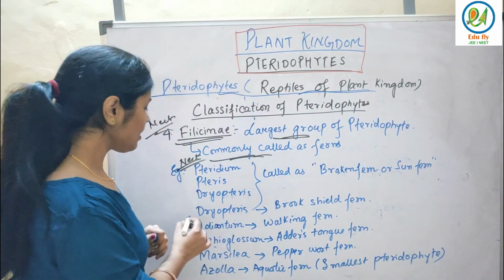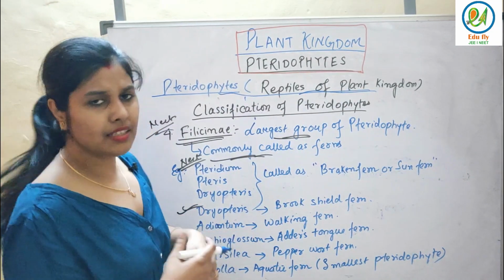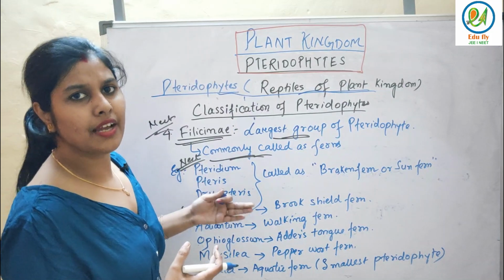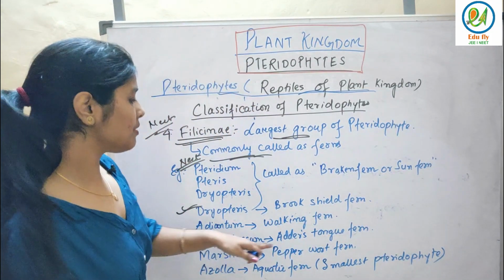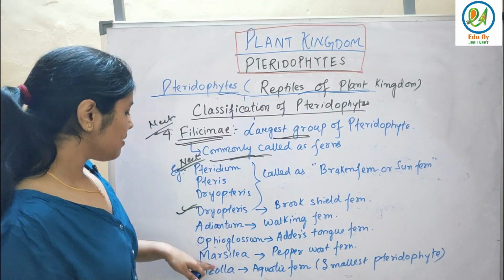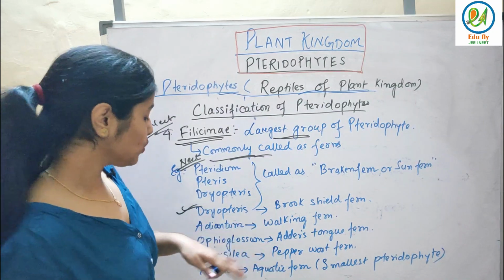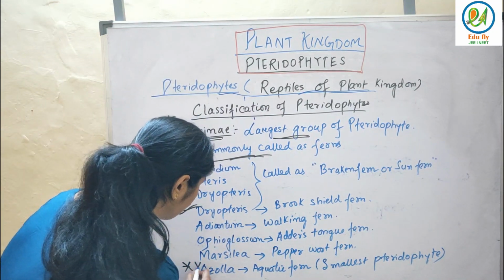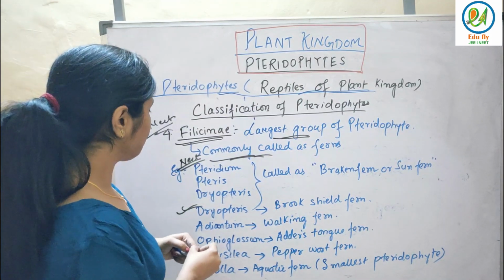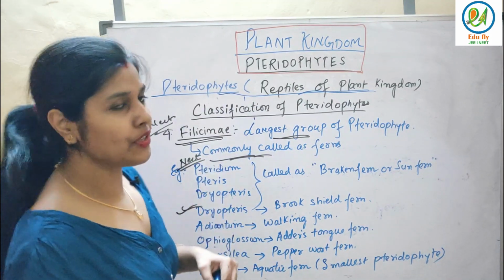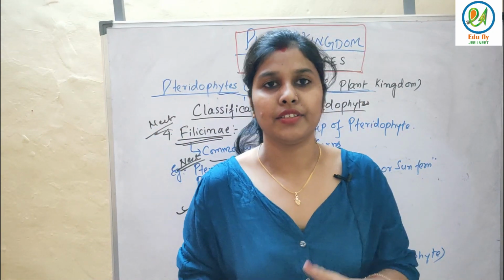Okay? See, Dryopteris is nothing but male shield fern. This is the name given to this kind of pteridophytes. Adiantum is walking fern. Ophioglossum is adder's tongue fern. Marsilea is pepperwort fern, and Azolla is aquatic fern. Also important, you have to remember, Azolla is the smallest pteridophyte. Fine. So remember these few examples in Filicinae. And with this I have completed pteridophytes today.